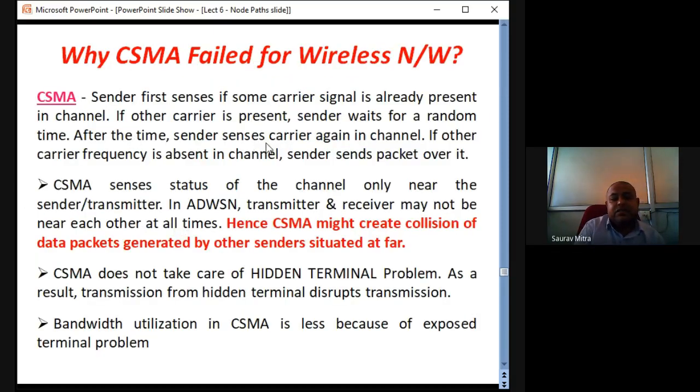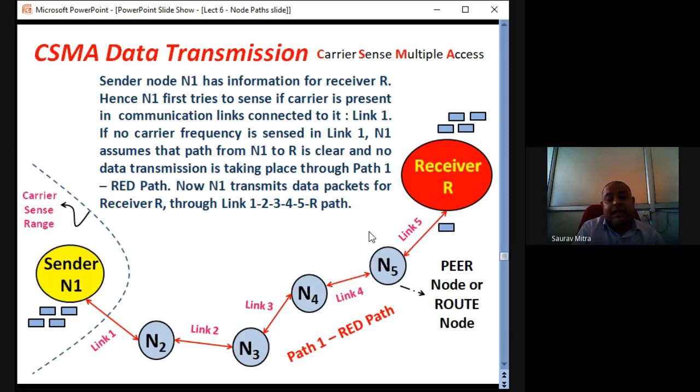CSMA senses status of the channel only near the sender or transmitter. In ad hoc wireless network, transmitter and receiver may not be near each other at all times. So in this case, sender N1 and receiver are very close by. They are only 5 hops apart. So there may be cases in ad hoc network where sender N1 to receiver R may have 20 hops.